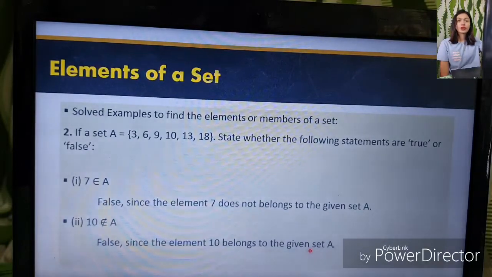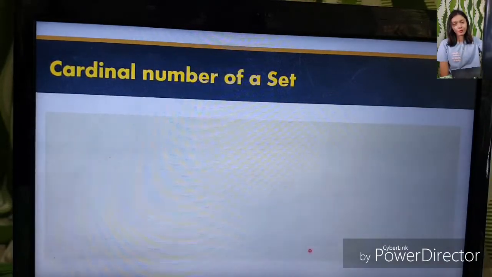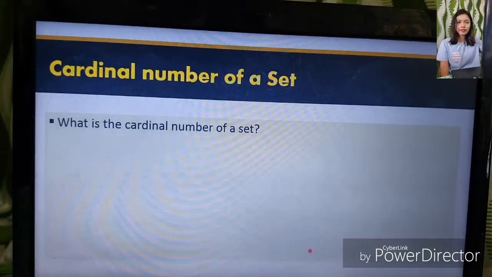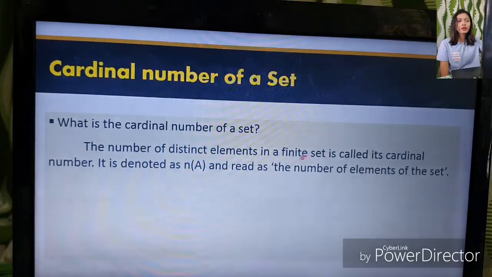Okay, let's proceed to the cardinal number of a set. So what do you mean by the cardinal number of a set? The number of distinct elements in a finite set is called its cardinal number. It is denoted by this symbol and is read as the number of elements of the set.